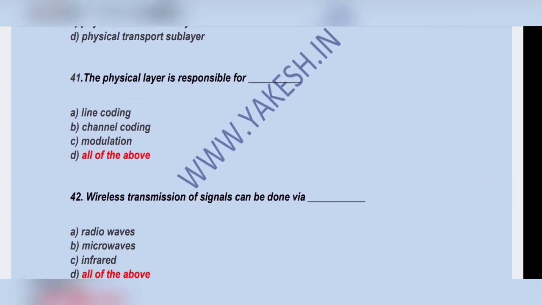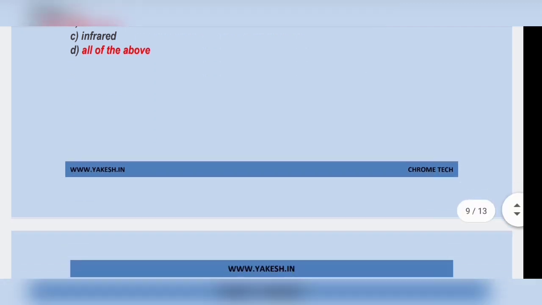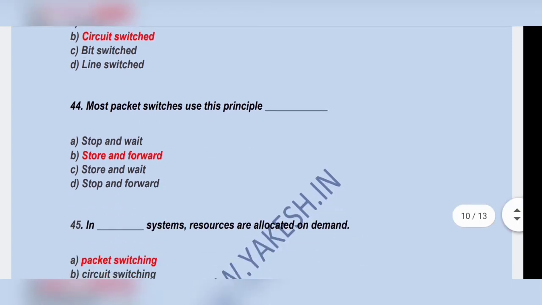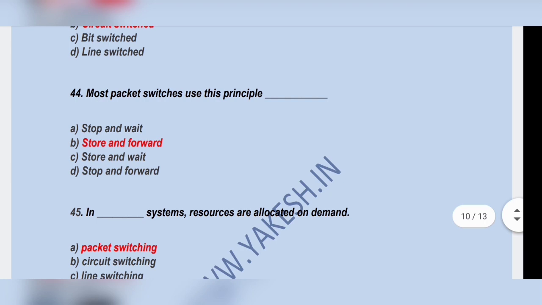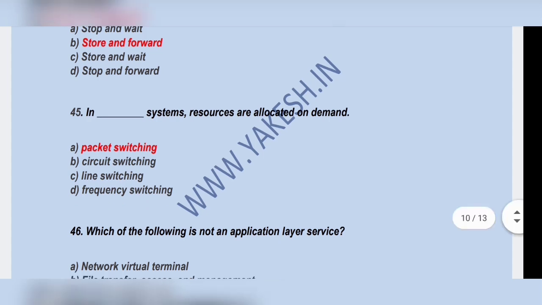The physical layer is responsible for all of the above: line coding, channel coding, modulation. Wireless transmission of signals can be done via all of the above: radio wave, microwave, infrared. A local telephone network is example of a circuit switch network. Most packet switch use the principle of store and forward. In packet switch system, resources are allocated on demand.